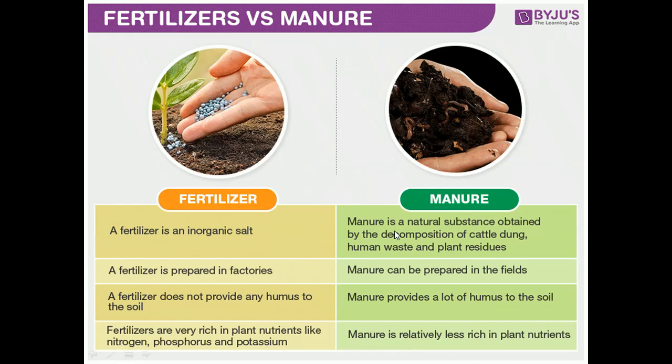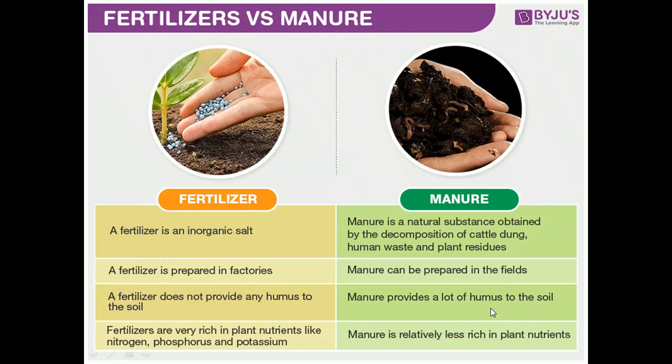In the same way, manure is a natural substance which is obtained by the decomposition of plant and animal waste such as cattle dung, human waste and plant residues. Fertilizer is prepared in factories, but manure can be prepared in the field by the farmers themselves. Fertilizer does not provide any humus to the soil. Manure provides a lot of humus to the soil.